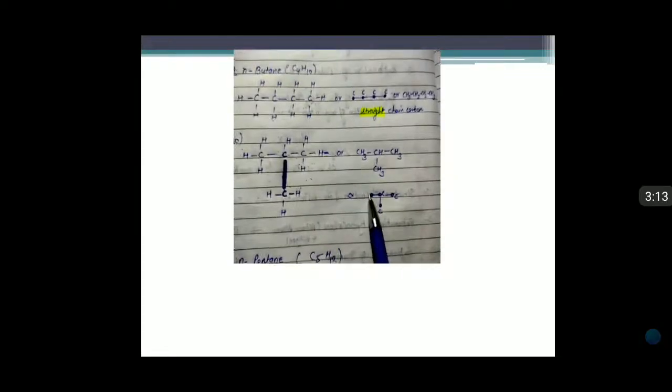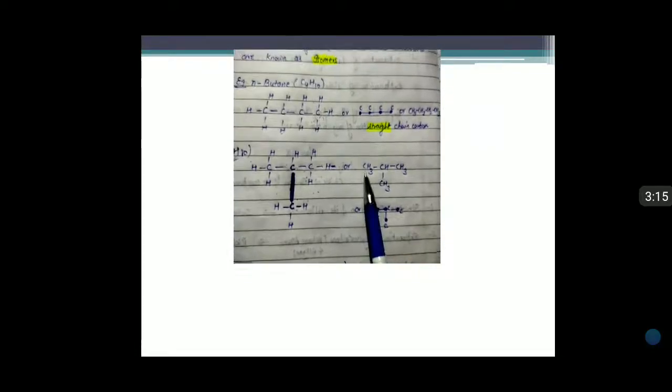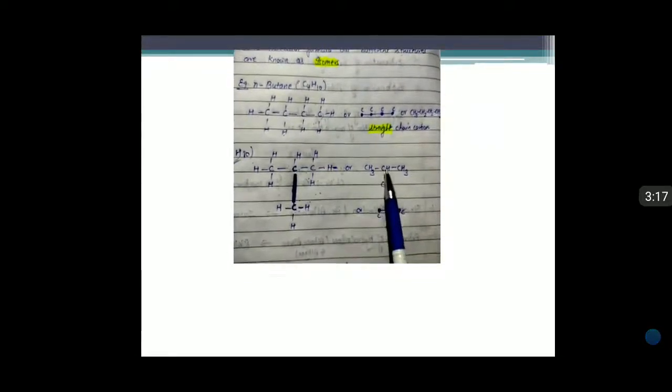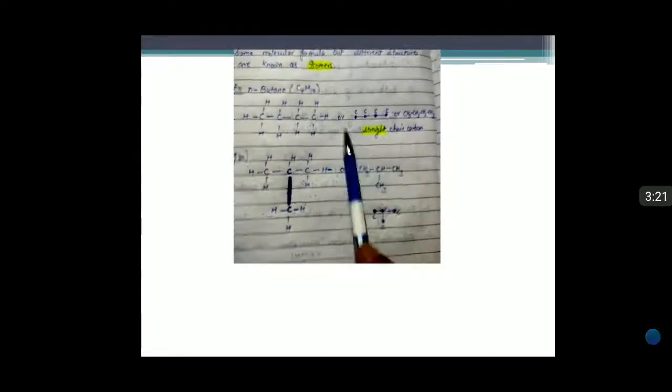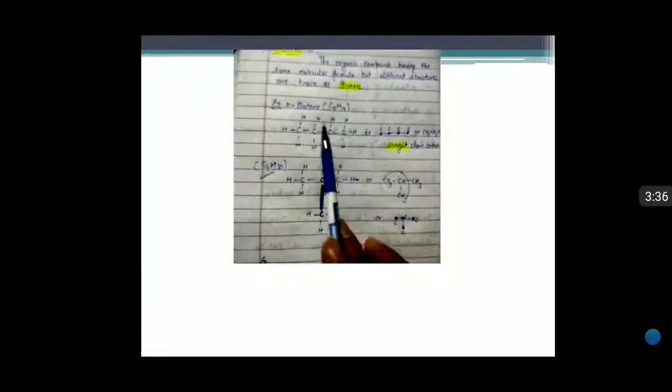In this form, the structure is CH3CH(CH3)CH3. In normal butane all carbon atoms are present in straight chain form, but here a carbon atom is present in branched form. So this is called the isomeric form of normal butane.